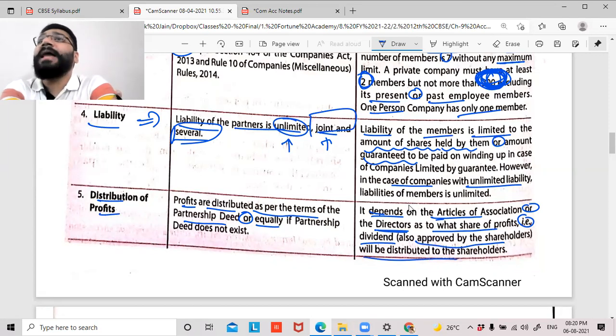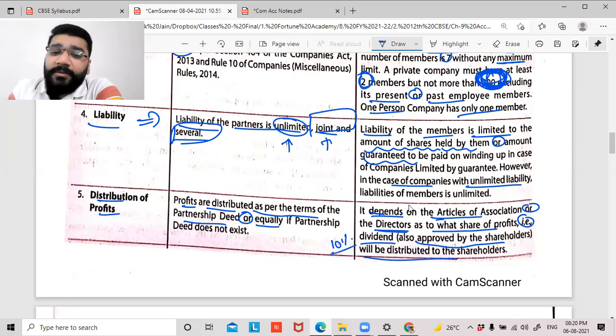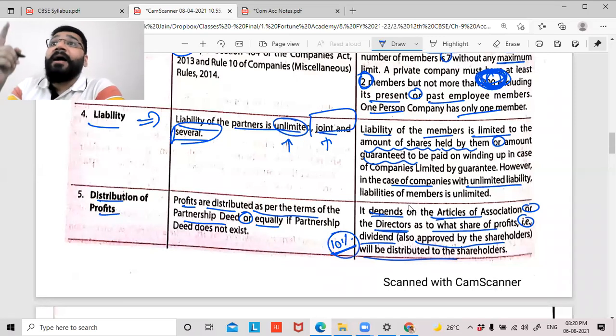Now what happens is, the directors say that we are proposing 10% as the share of profit, which is the dividend. After the director declares it, it has to be approved by the shareholders. I'll be discussing that process with you in the upcoming classes. The director will propose, okay, we propose to give 10% as dividend this year, to which shareholders have to agree.